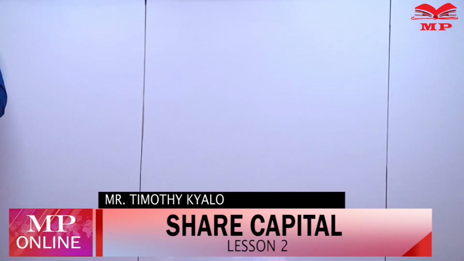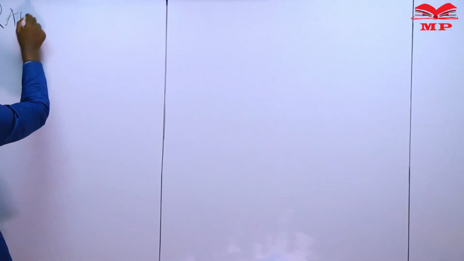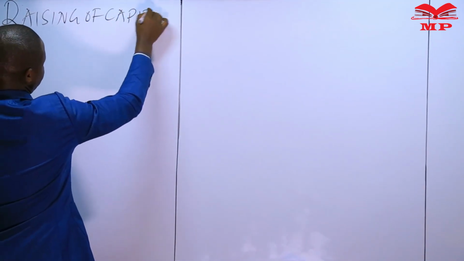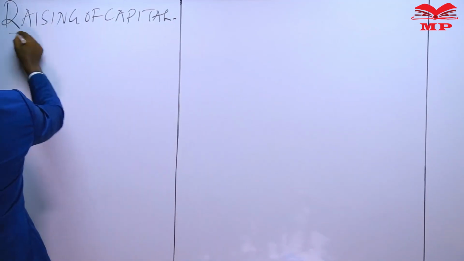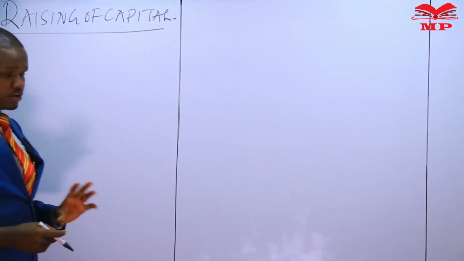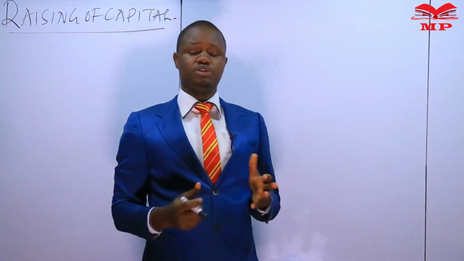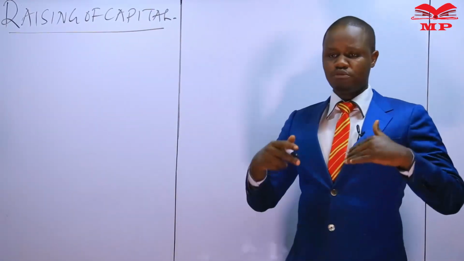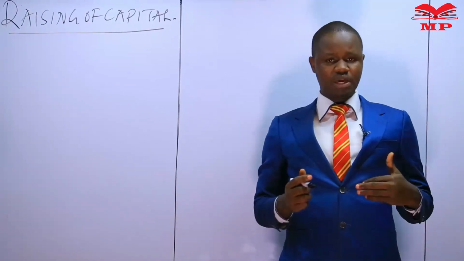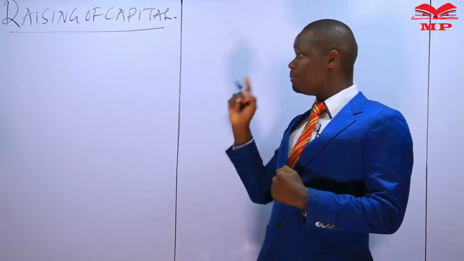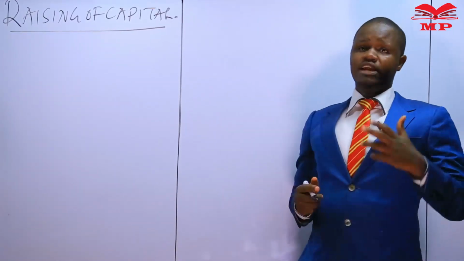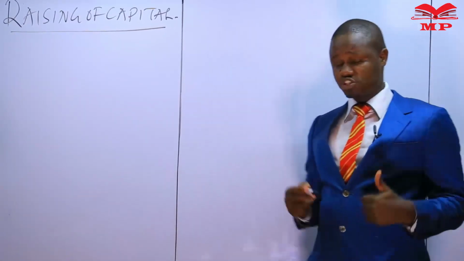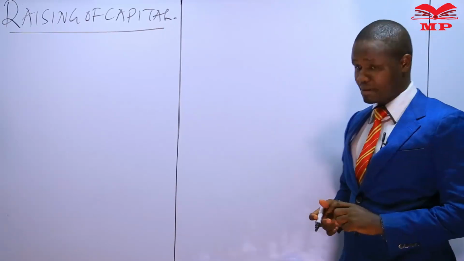In this lesson, I will be considering the raising of capital by companies. Now, you will notice that companies have two options in the raising of their capital. They can either raise capital from the members of the public, where they are looking at external sources of capital, particularly share capital. Then they also have internal options, where they can raise additional capital from within their existing membership.